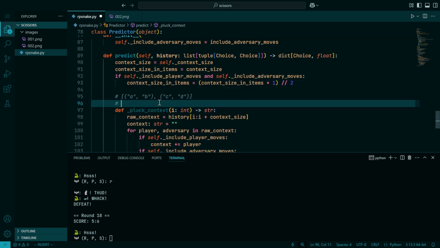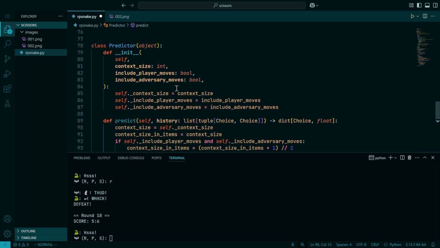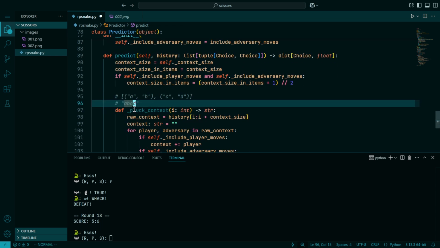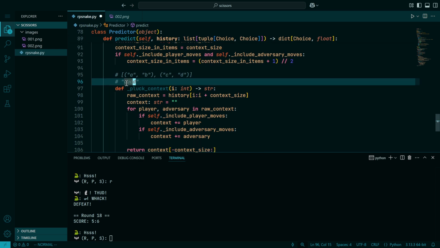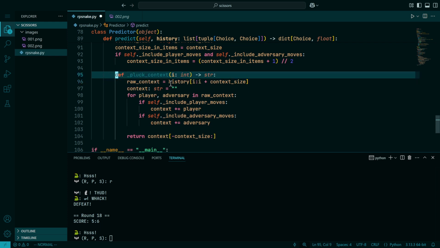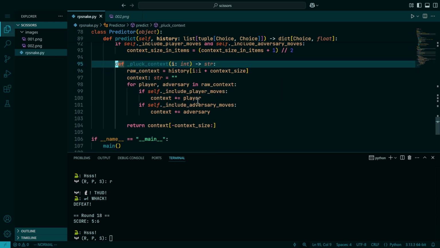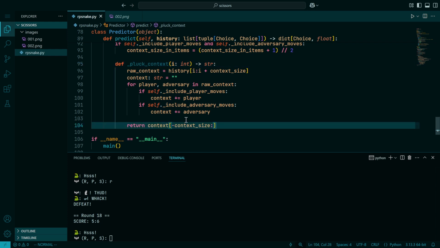We would end up building the context string of ABCD. That's if we're including both player and adversary moves, we get both. And then we would helpfully chop it off right down to BCD, which is maybe useful to us. We'll be plucking the context at every possible point. And the reason that we'll be doing that is because we will be training a predictor on that information.